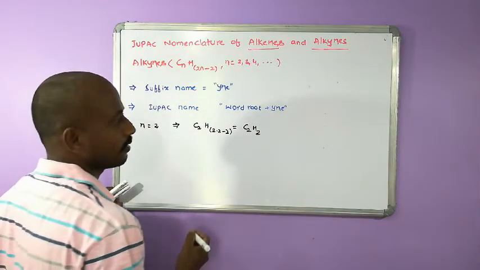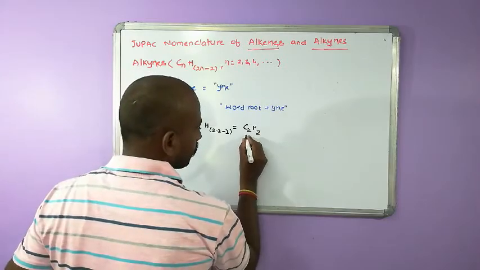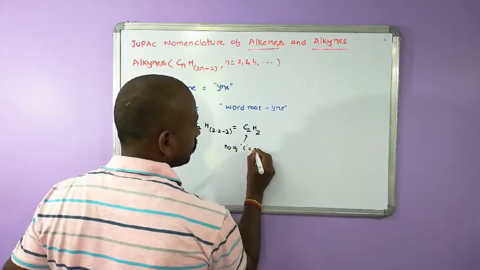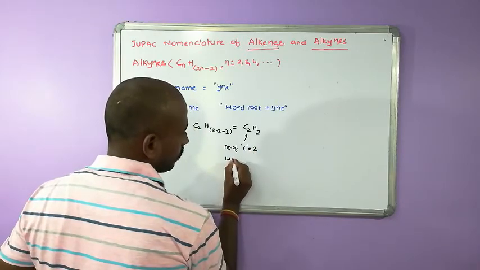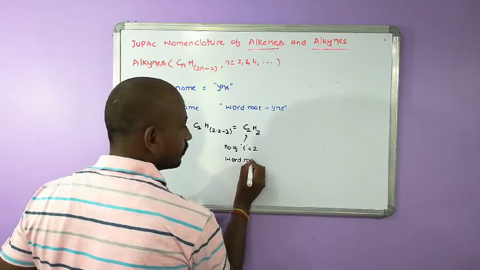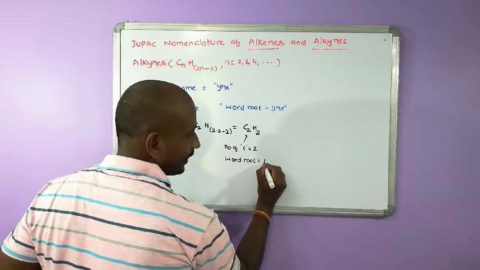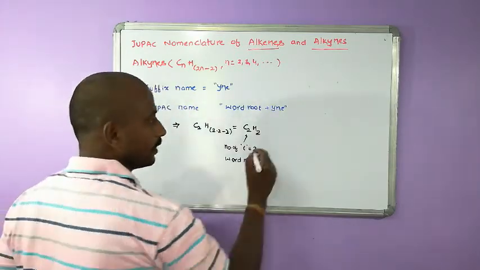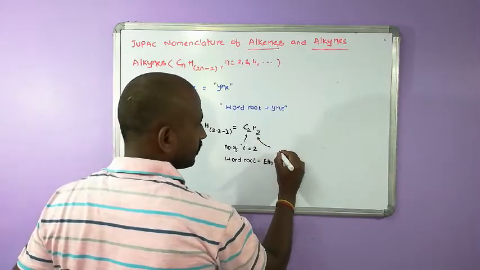So what is the name of this compound? Number of carbons is 2, therefore the word root is eth. Then, what is the suffix name?